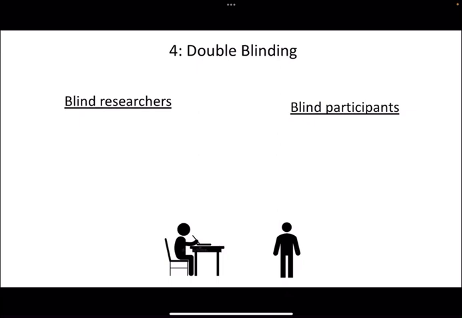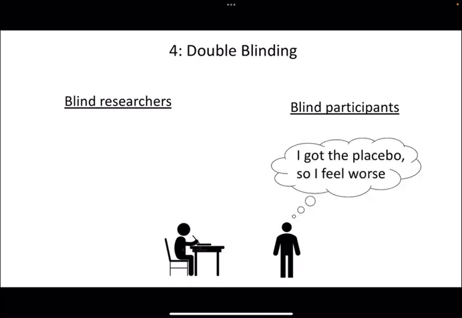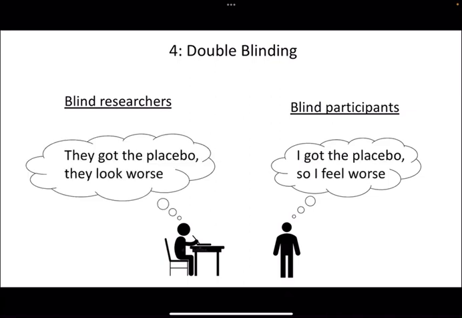And double blinding is another one. It's important to blind participants, and what that means is they don't know whether they're in the placebo or the treatment group, because if they know they're in the placebo group, they might blow whatever negative things they're feeling out of proportion. If they know they're in the treatment group, they might basically have a better outlook on their situation. Similarly, if researchers know which group someone's in, that might influence how they interpret how well that person's doing.